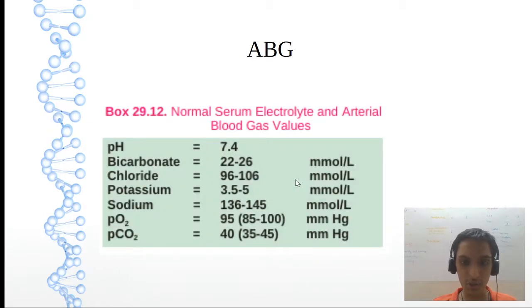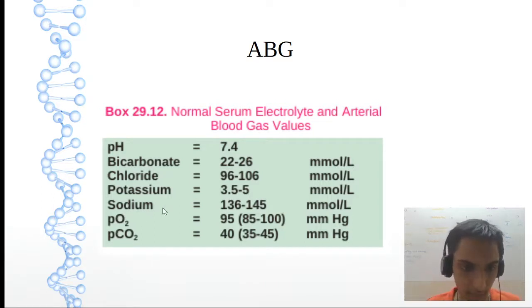Now this is to show you the normal serum electrolyte values. Mainly important will be pH, bicarbonate and PCO2.